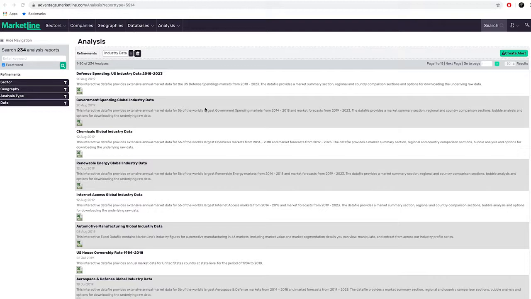MarketLine's data files enable easy comparison of data across multiple countries and industries, allow users to quickly understand market growth trends, compare metrics across geographies, and make evaluations alongside macroeconomic data series such as GDP and population. They provide data on twice as many countries as available through MarketLine's industry profiles. They also provide additional historical data and forecasts for segments where we have it.